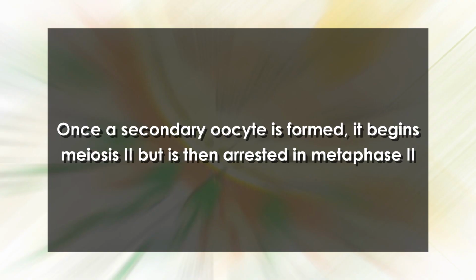Once the secondary oocyte is formed, it begins meiosis II but is then arrested in metaphase II. The follicle in which these events are taking place is the mature or Graafian follicle, soon to rupture and release its secondary oocyte, which is known as ovulation. The secondary oocyte is then expelled into the uterine tube with the first polar body and corona radiata. If fertilization does not occur, the cells degenerate.